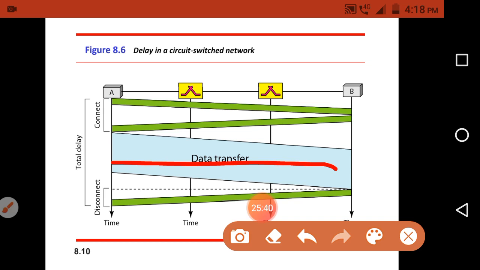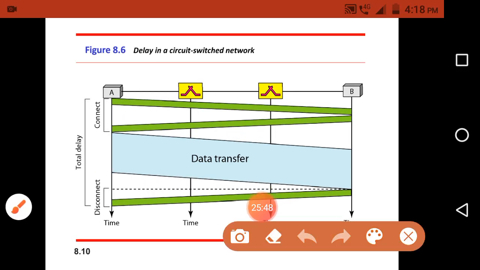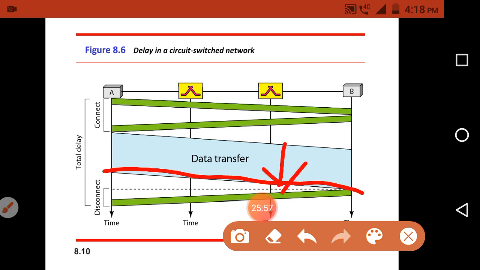Propagation time, as already told, is the slope of this particular data transfer plot. And the height of this particular path will indicate the transfer time. Because the data only moves in one direction here: A is sending the data to B, and B is not sending any data to A.